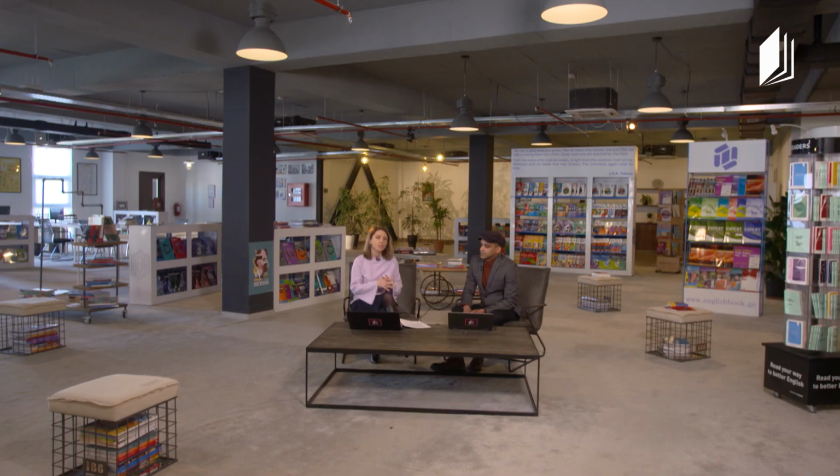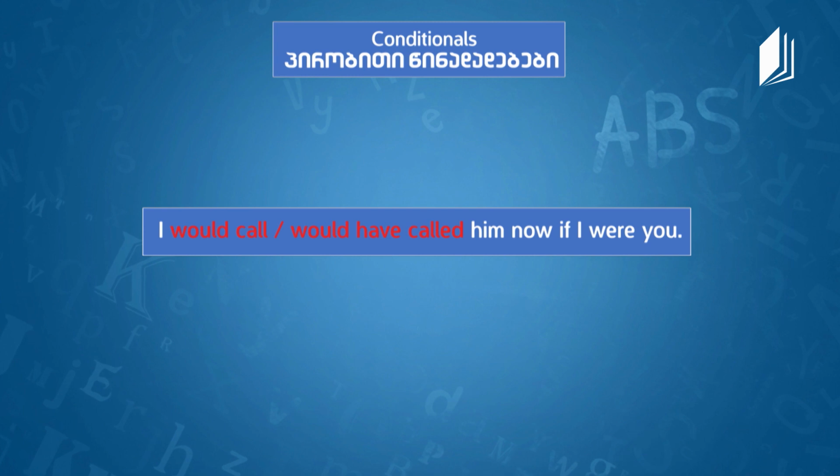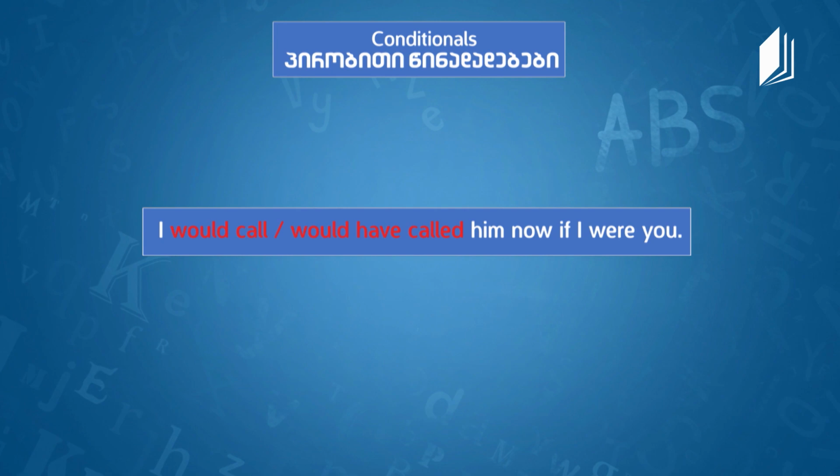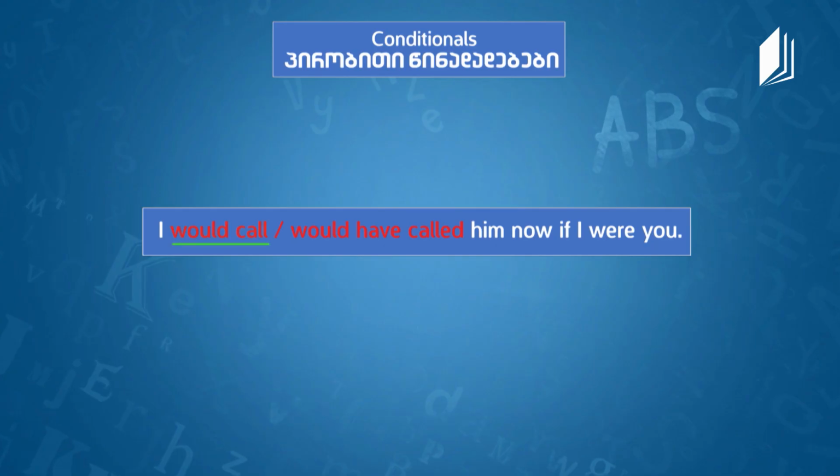And I think it's time to practice. Here we have sentences with options and we have to decide which option would be the right option. So the first statement is the following. I would call or would have called him now if I were you. It seems to be advice. But I would say I would call him if I were you. Yes, we talked that when we want to give advice, we use second conditional, right? Okay, and you're right.